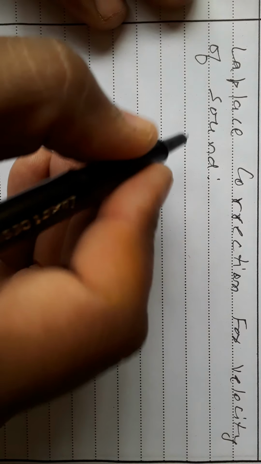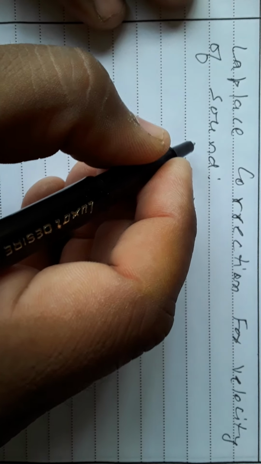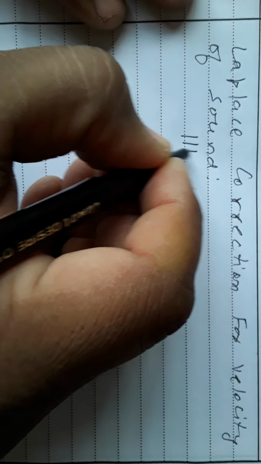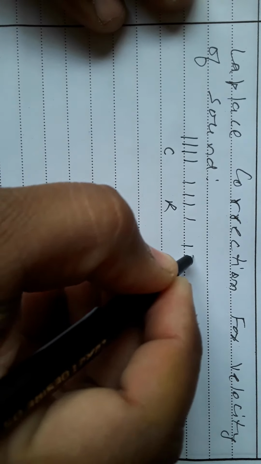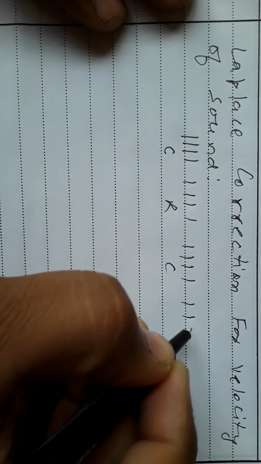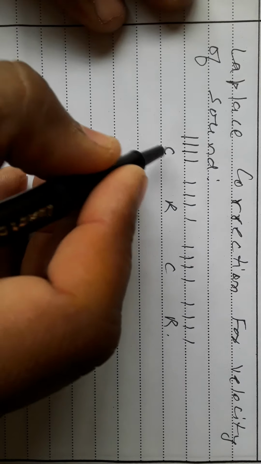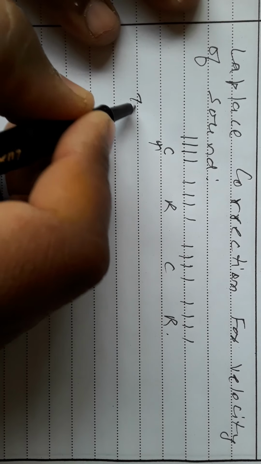Now the next topic is Laplace's correction for the velocity of sound. Laplace said that when the sound wave travels, it is in the form of compression and rarefaction. During compression, temperature increases.